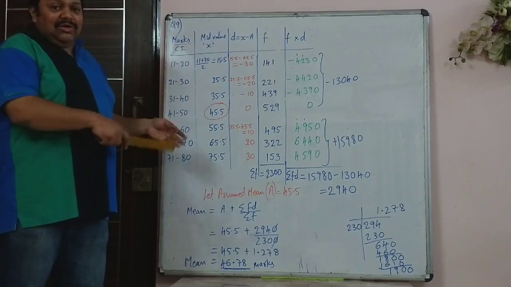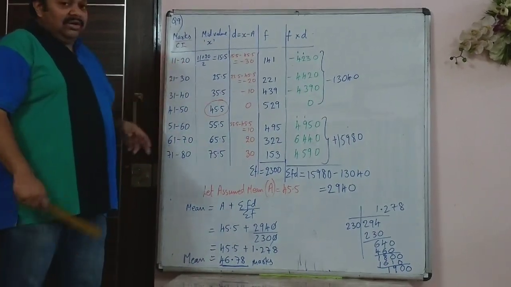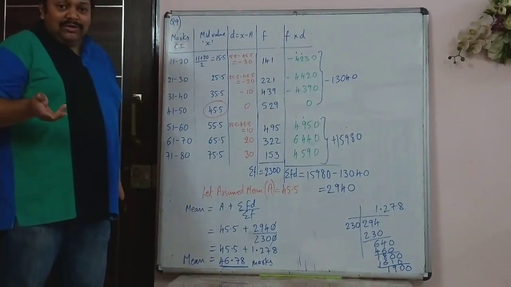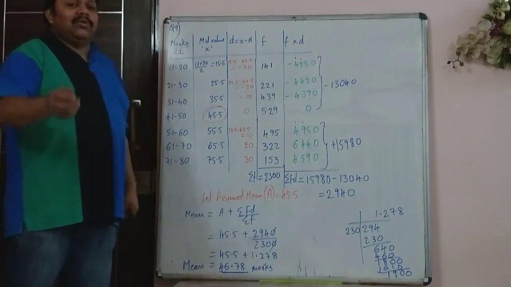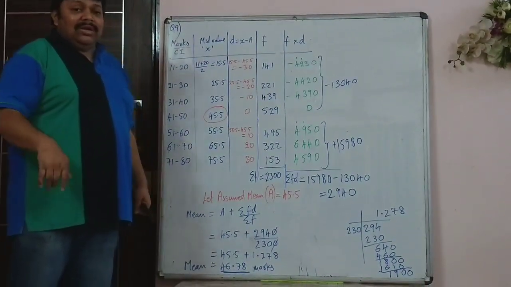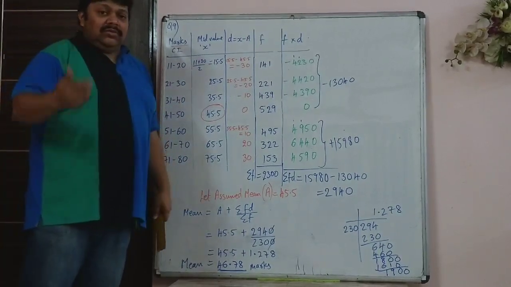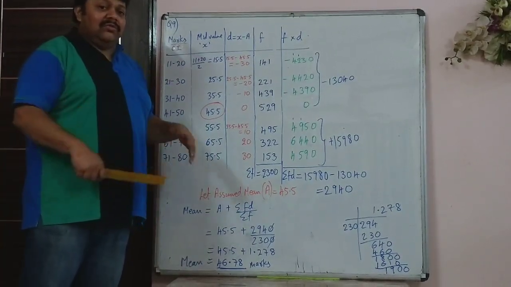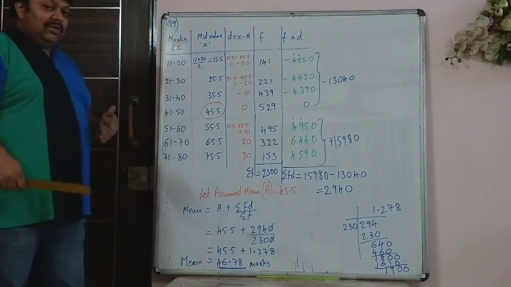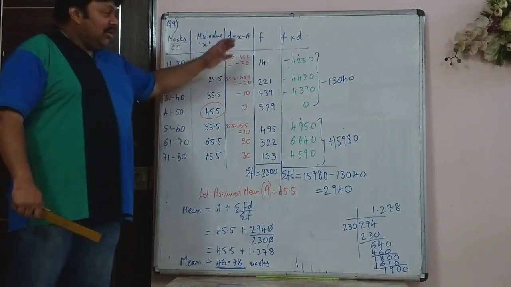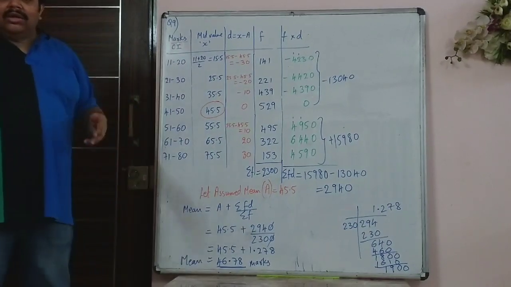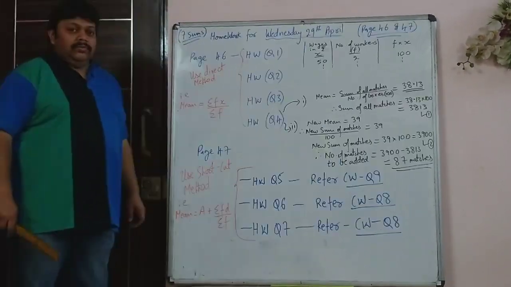Obviously in the next lecture or on Wednesday, I will give you the solution of that. You ask me in the group, I will give you the solution of what is the method for the second part of question 4. Because we know, since we are teaching all these years, that some students will have a problem. So that we will do. So copy all this down and do the homework and get the shortcut method thorough.